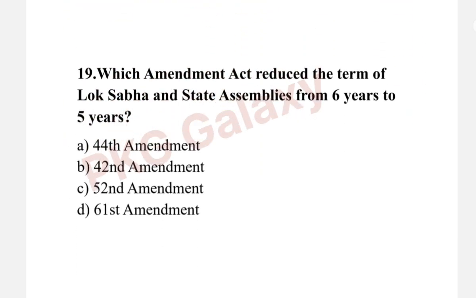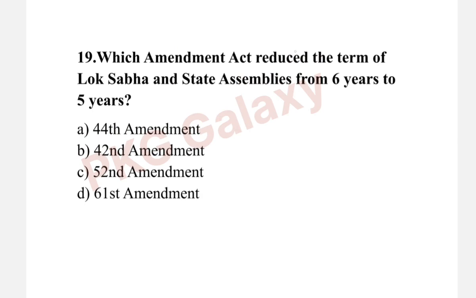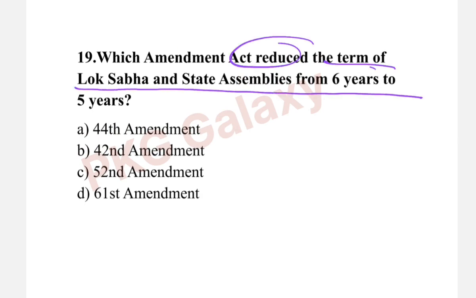Next question. Which Amendment Act reduced the term of Lok Sabha and state assemblies from 6 years to 5 years? The correct answer is option A, 44th Amendment in the year 1978.